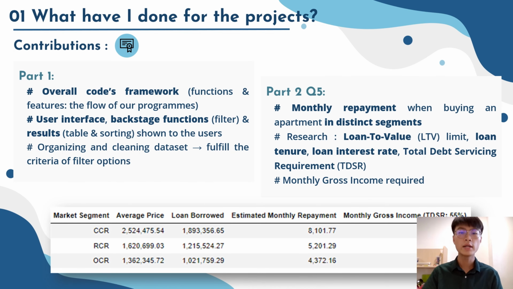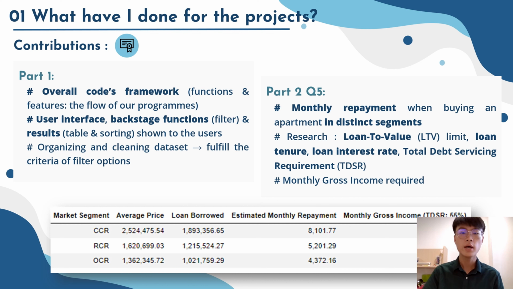So in my Project Part 1, I was responsible for creating the overall code framework based on the features and functions that we want to include in our program. This pertains to both the user interface and those base stage functions, as well as the output that the users could see in our program. Besides, in Project Part 1, I was also in charge of organizing and cleaning the dataset in order to make it fulfill the criteria of our filter options.